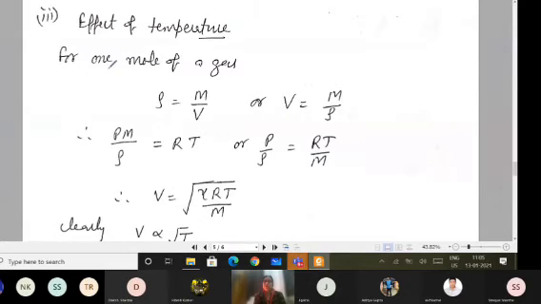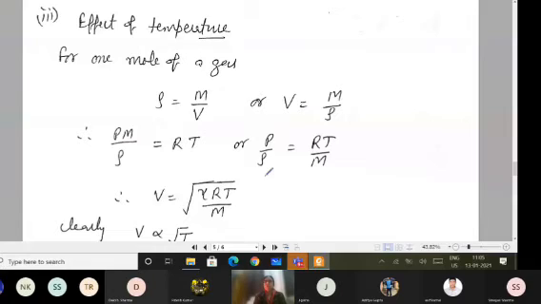If I take 1 mole of the gas, then density will be given by molar mass upon volume. From the ideal gas equation PV equals RT, V can be replaced by m upon rho. So P m upon rho equals RT, or P upon rho equals RT upon m.